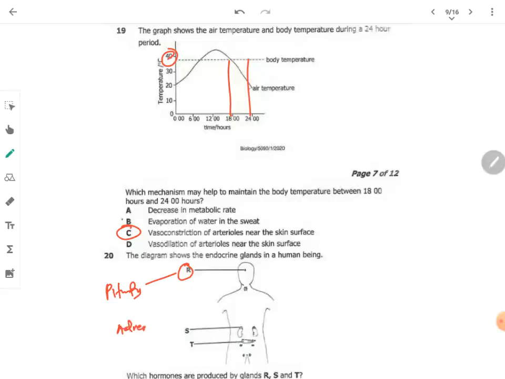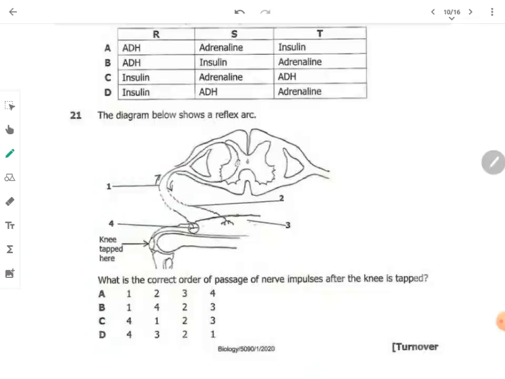While gland T, you can look at that, is the pancreas. R, being the pituitary gland, produces antidiuretic hormone. S, the adrenal gland, produces adrenaline, of course. Then the pancreas produces insulin and glucagon. So the answer is A.